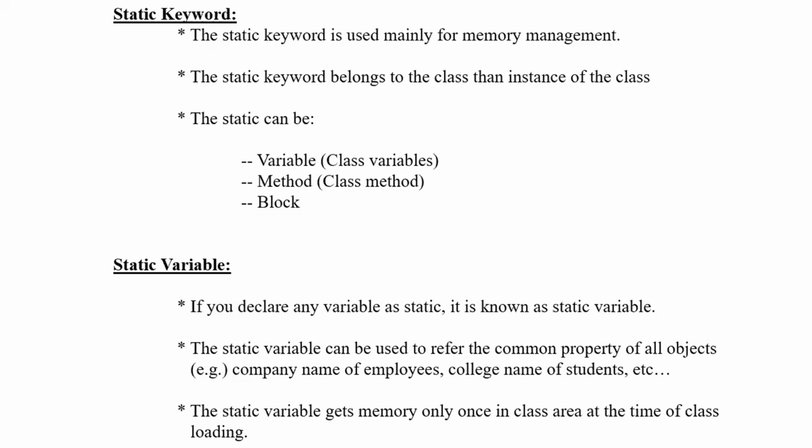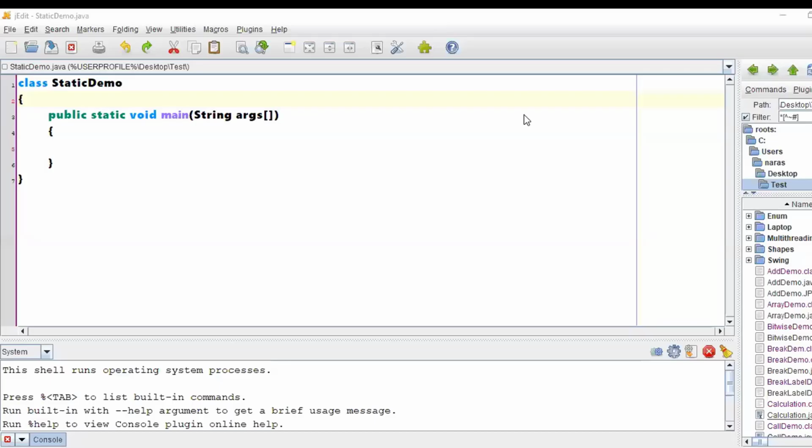Shall we see one program and then understand things in a better fashion? Question in the chat box: Sir, can we reuse static variables in a child class? Once we come to inheritance, we will discuss thoroughly how static variables act in a child class, parent class, all those things. Right now, even the basic working is a confusion for a few. If I bring in inheritance, it will be more confusing.